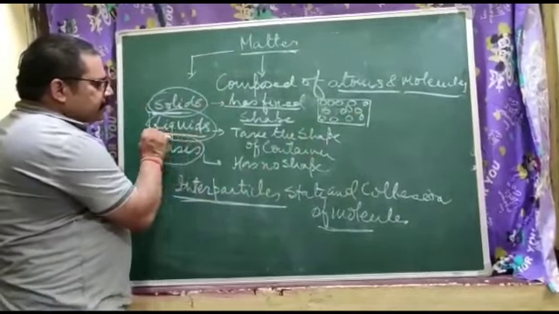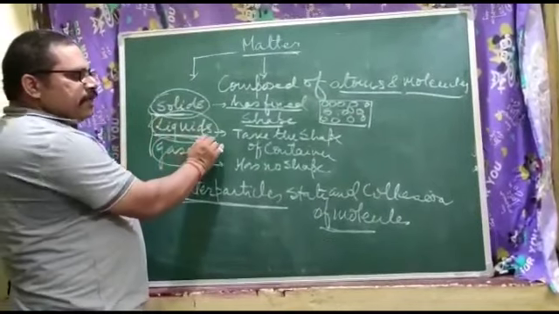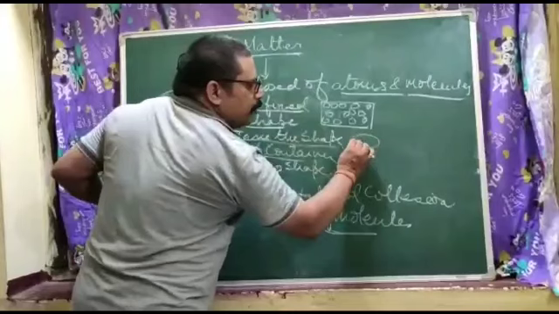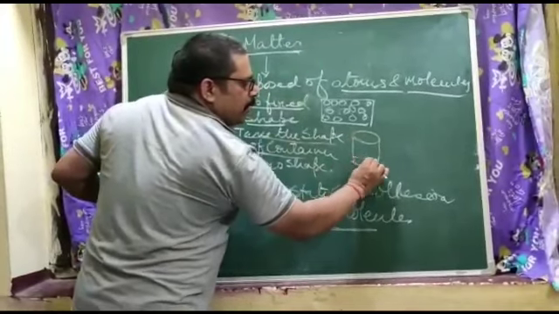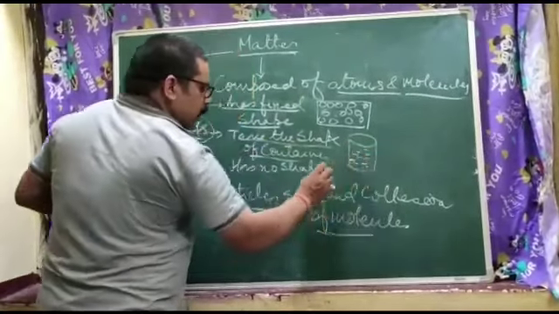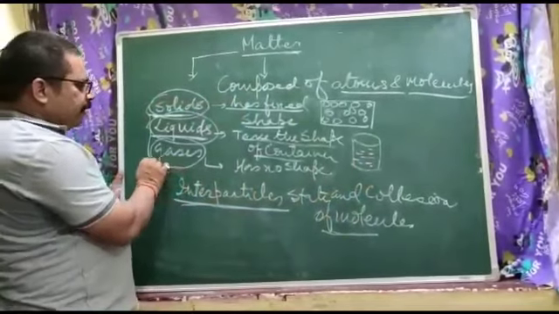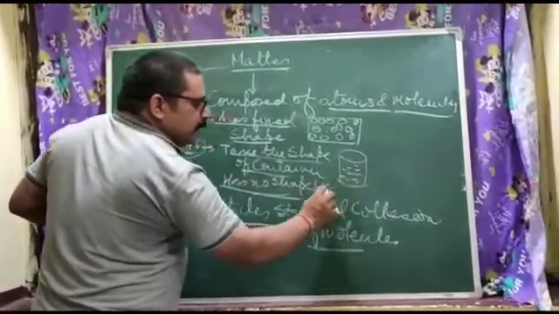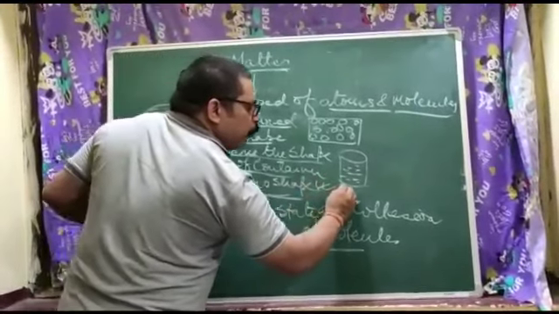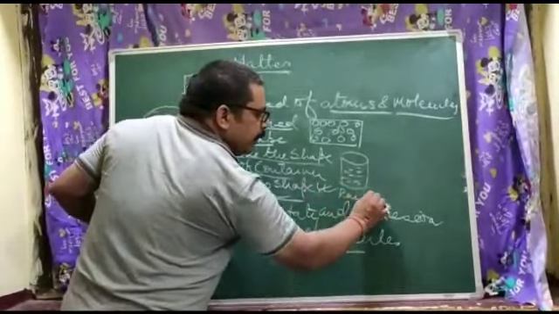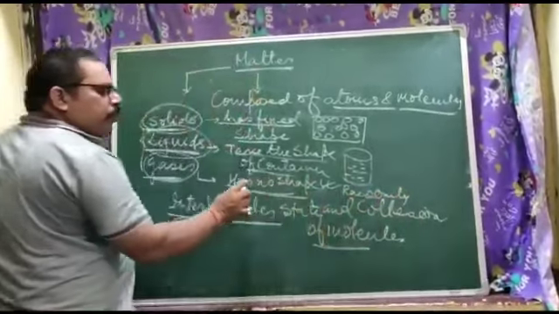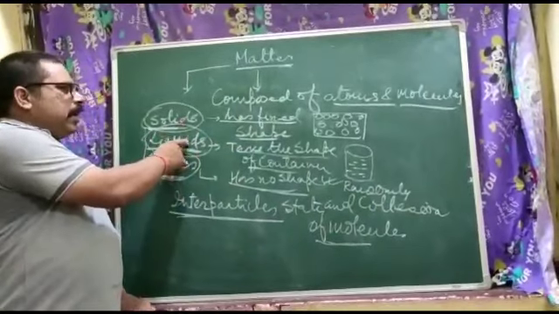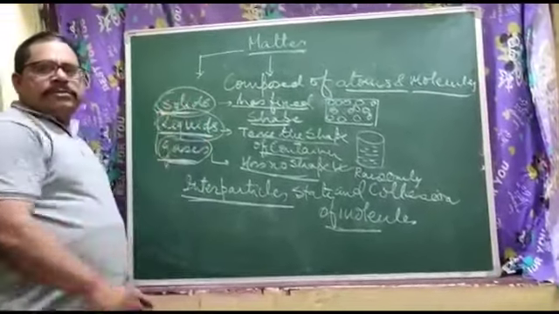Now, second state is the liquid state. Liquid takes the shape of the container in which we are going to keep it. Suppose this is the beaker and we are keeping the liquid here, water. And the third state, the gases, has no shape, because in this case the molecules move randomly. So it has more kinetic energy with respect to the liquids and with respect to the solids.